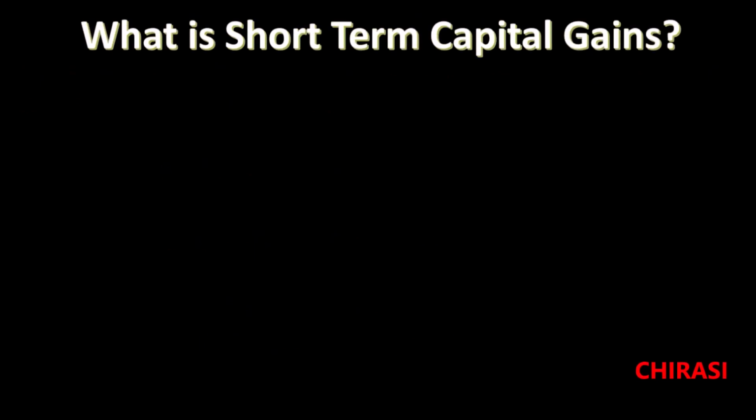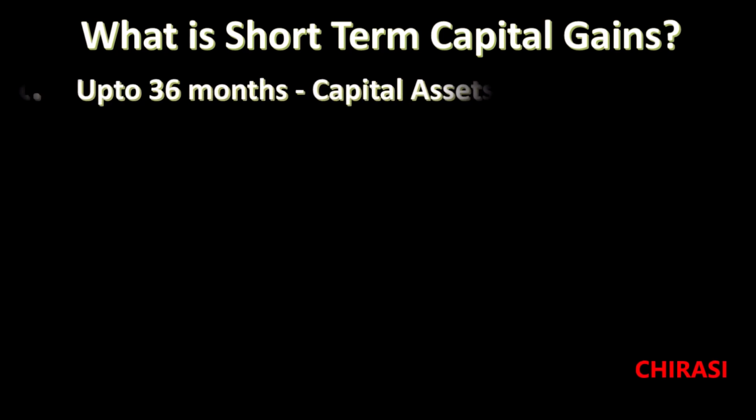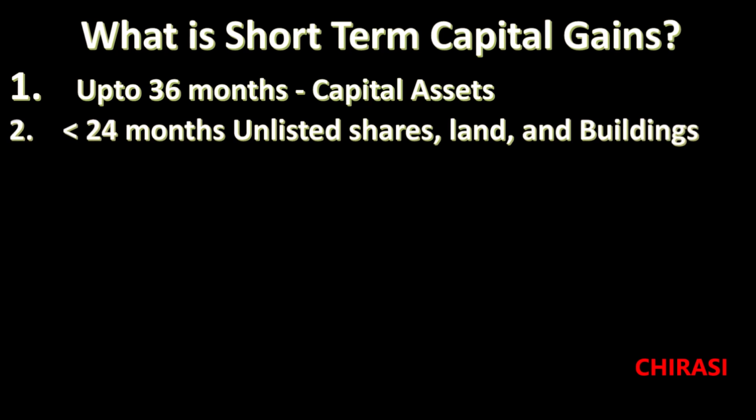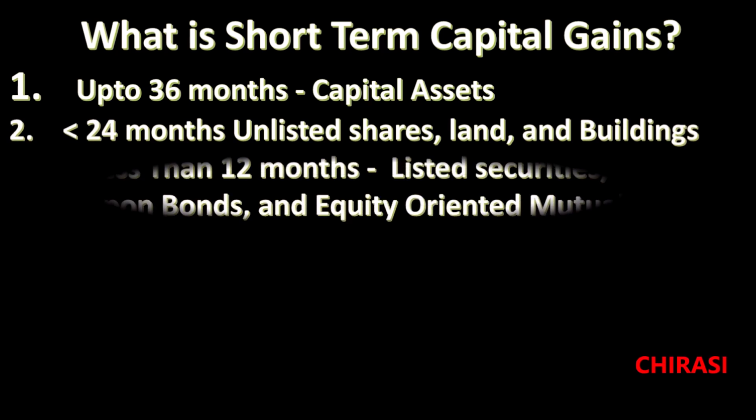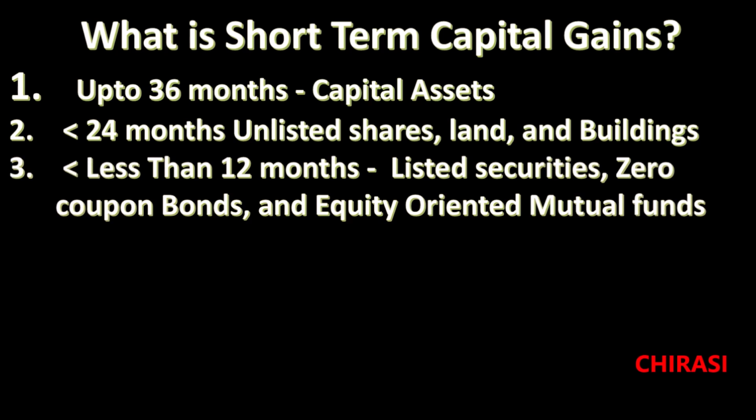For capital assets, it is up to 36 months. For unlisted shares, land and buildings, it is 24 months. And for listed securities, zero coupon bonds, and equity oriented mutual funds, if the instrument is held less than 12 months, it is called short term capital.